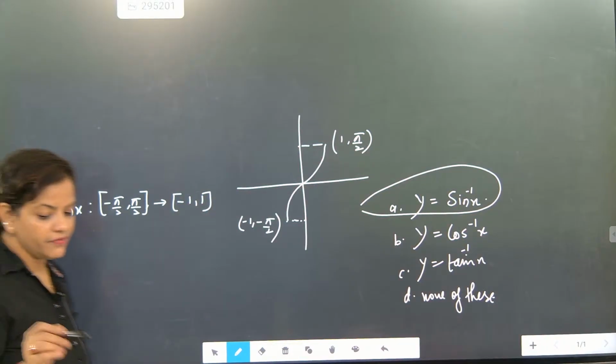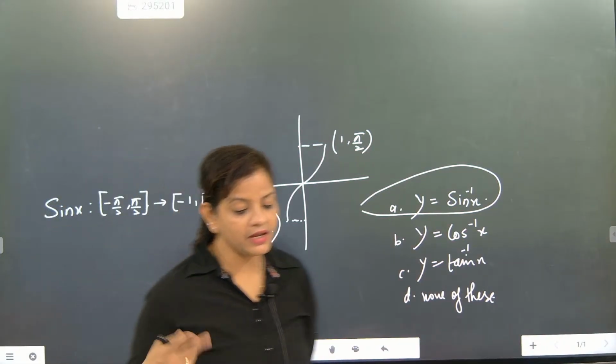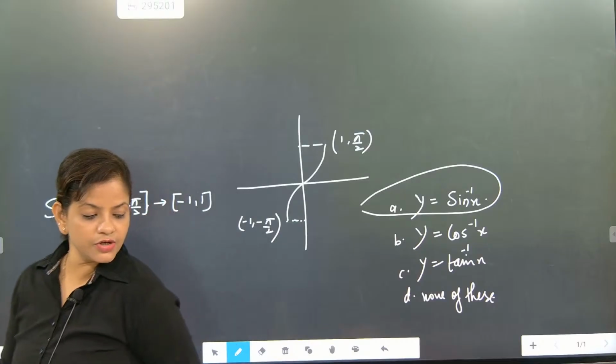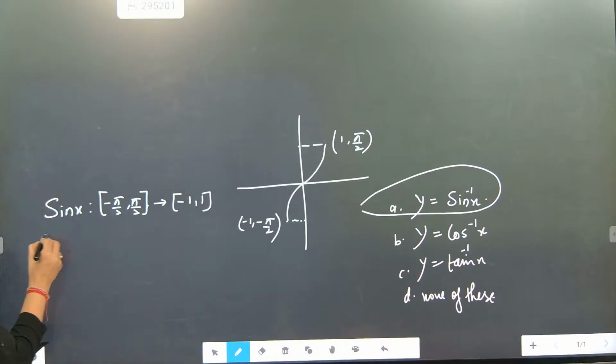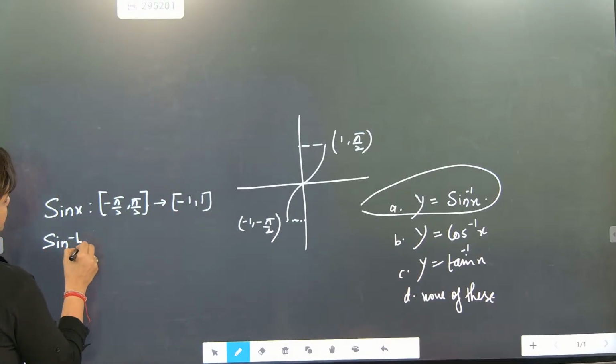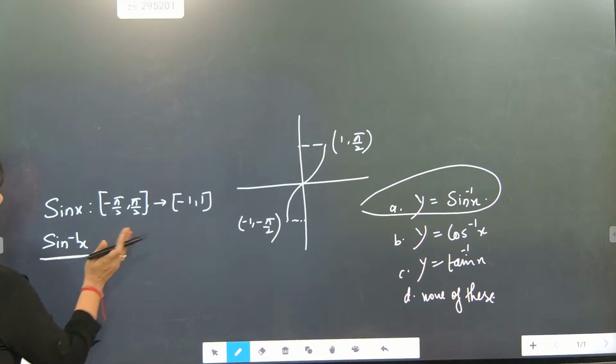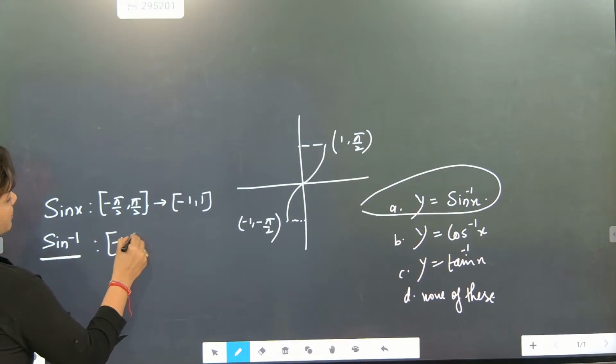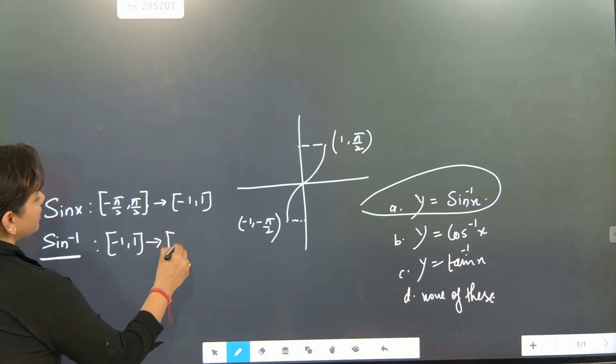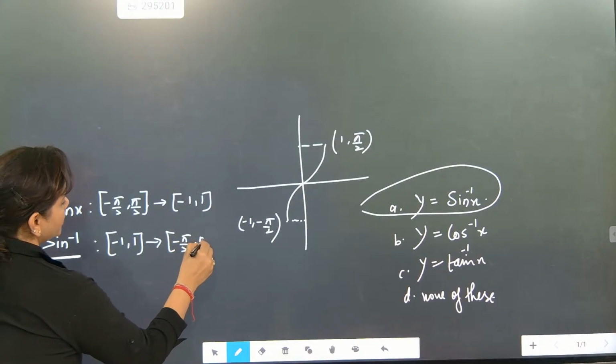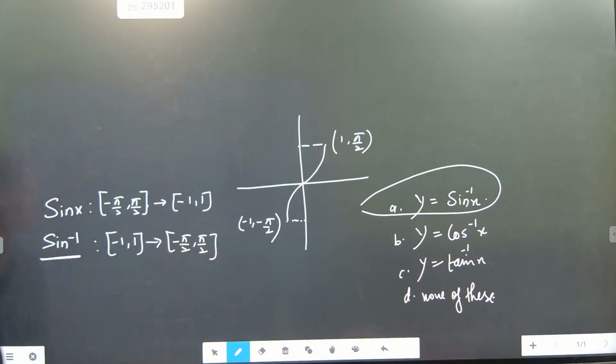But when somebody asks you about sine inverse x, for sin x this is the domain and range, but for sine inverse the domain will become minus 1 to 1 and the range will become minus pi by 2 to pi by 2. This is exactly the most important part.